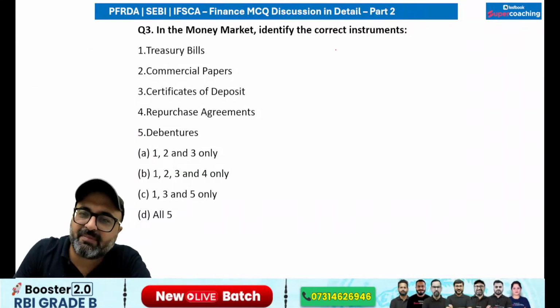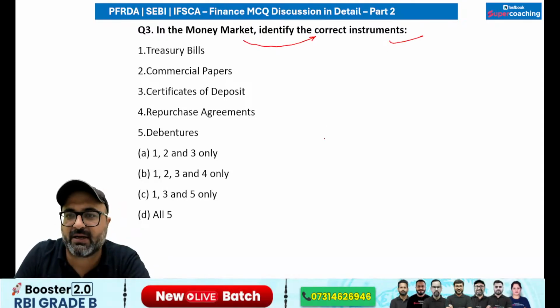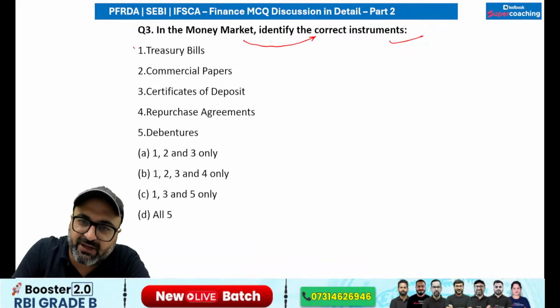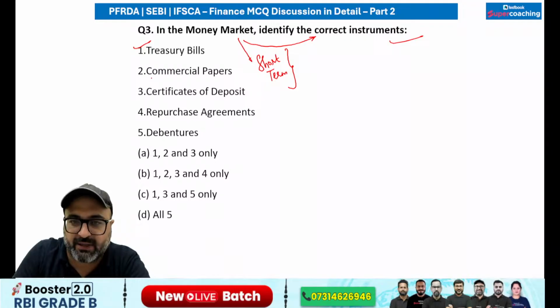Next, in the money market, identify the correct instruments. So in case of money market, treasury bill is correct. Money market is a place where trading of short-term instruments is done. Short-term instruments basically means the instruments which are valid for up to 1 year. So treasury bills is correct.